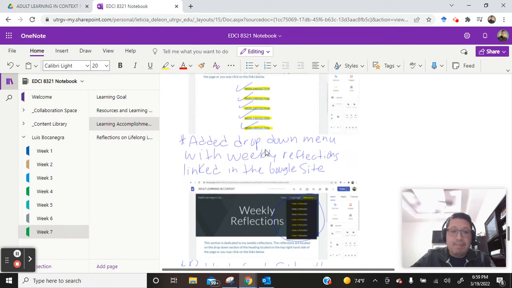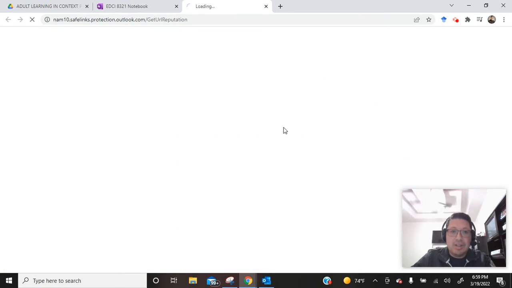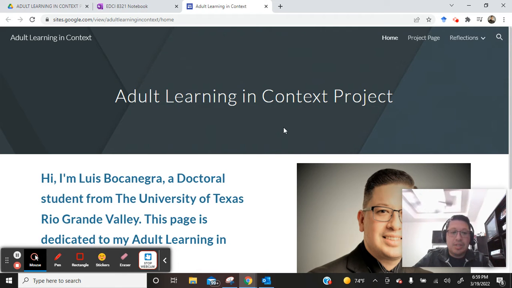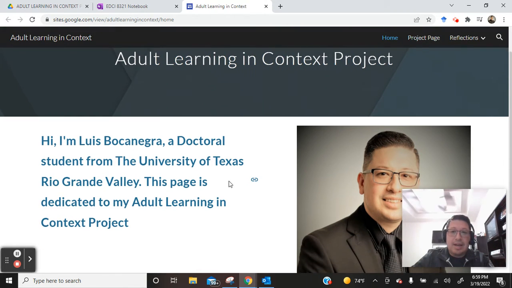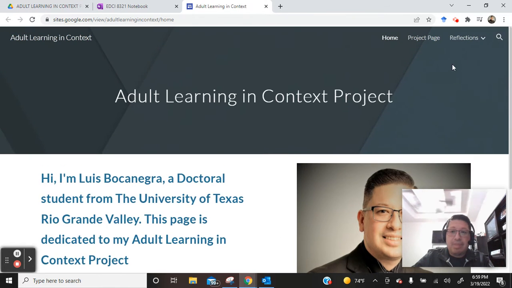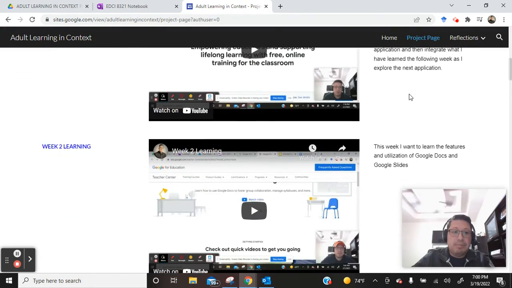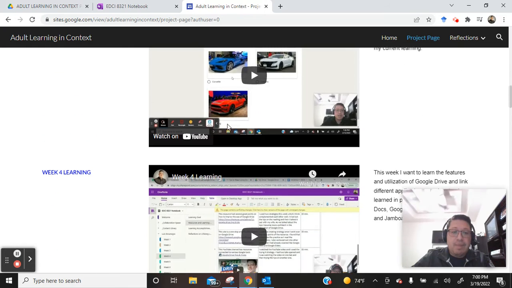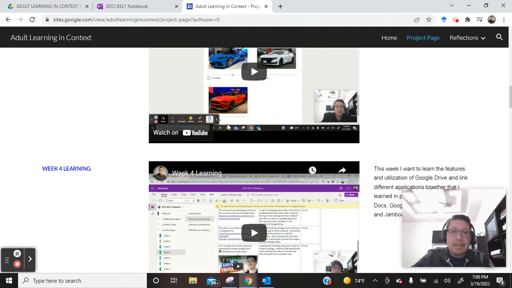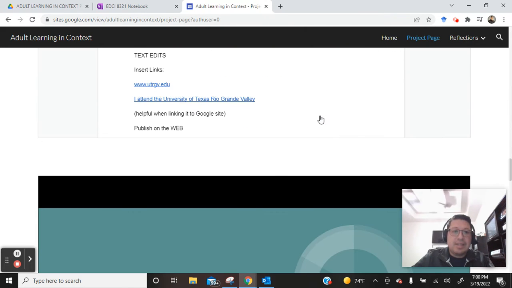So on the beginning part of this section is the actual link. Once I share the link, it's on there. It takes you directly to the site. So here on the site, like I mentioned earlier, I created it and I embedded everything in here. On the top right hand corner is the projects page and then my reflections page. So on the projects page, this is where I embedded the weekly videos, my weekly objectives for each of the weeks. And then on my reflection page, for each of the weeks, as well as the artifacts.